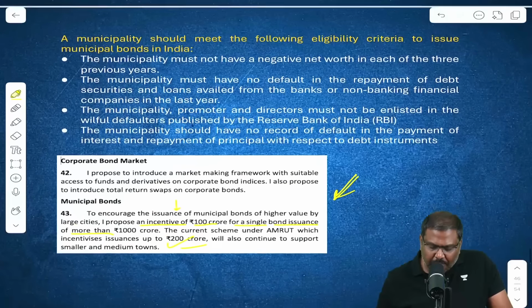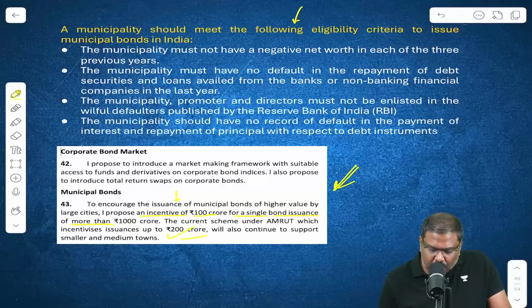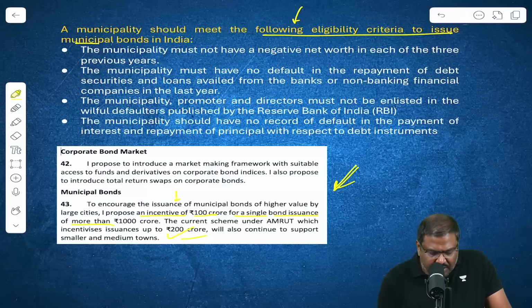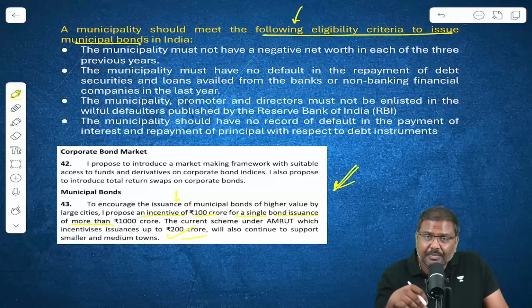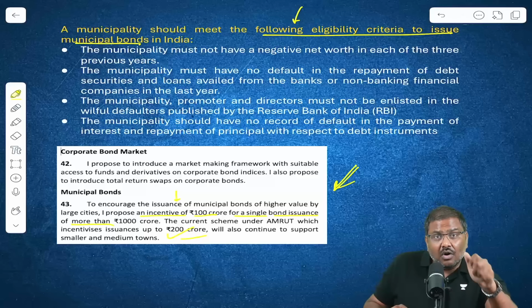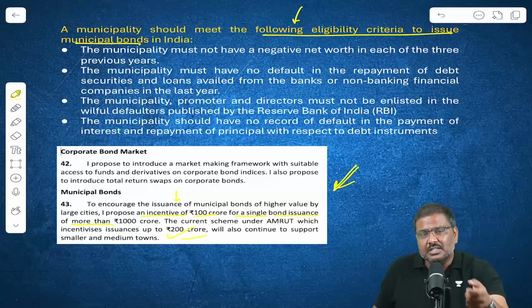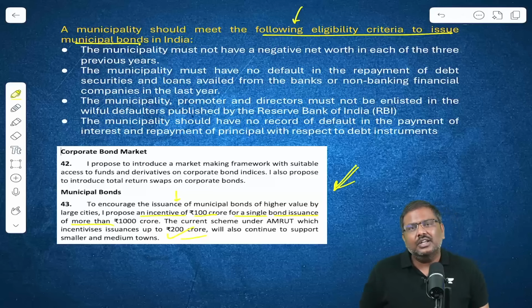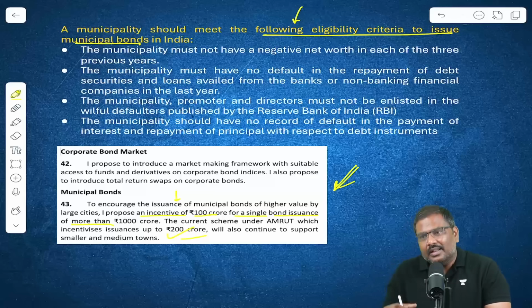Before going to question number 22, please go through the criteria that the municipality has to meet in order to issue municipal bonds. They will have to have positive net worth. They should not have defaulted on the interest or the principal repayment of earlier debt issuance. There are criteria they will have to meet. Only and only then they are allowed to issue municipality bonds.